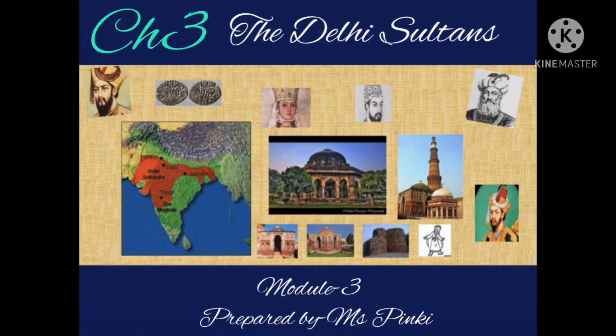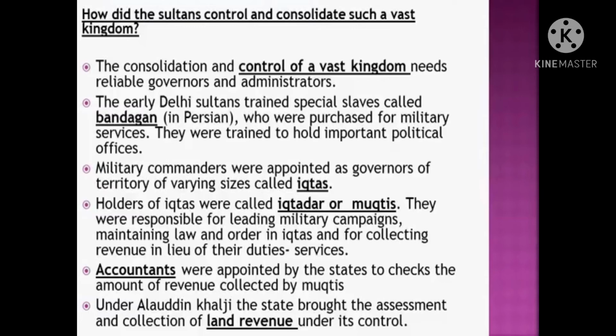Let's continue chapter 3 of history, that is the Delhi Sultans. Dear students, this is the third module of this chapter, and in this module we shall study about the impact of Mongol invasions on Delhi Sultanate. So let's begin with a question. How did the Sultans control and consolidate such a vast kingdom?